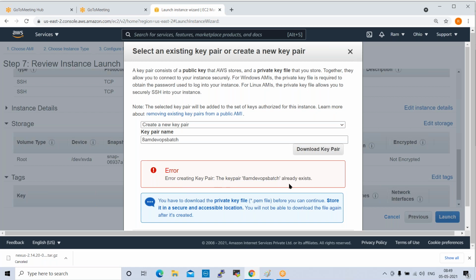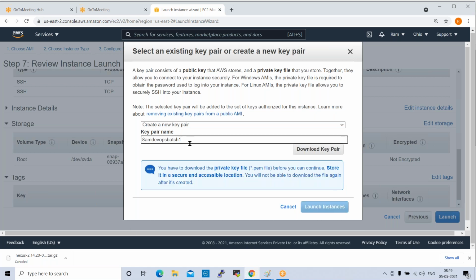Key pair already exists. This name already exists in my account, so I need to give a different name. Okay, so I'm adding one here. Download key pair, click on this. This key is very, very important. Okay, so I downloaded the key pair. Now I launch the instance, so click on launch instance.